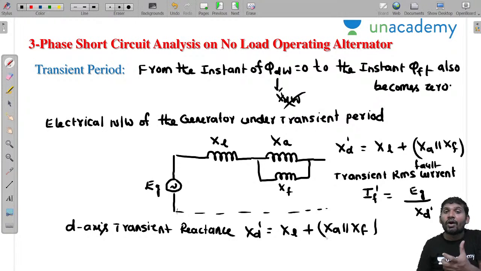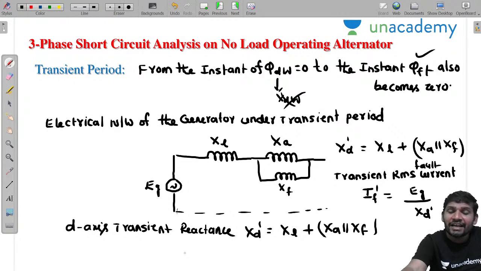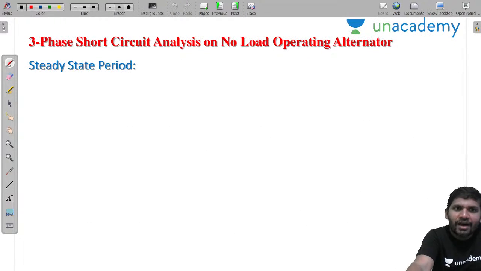Transition period. Once the transition period is completed, at the end of the transition period, this phi of t is also 0, meaning we are now under the steady state condition. The transition period is taken as greater than 2 cycles, up to 5 cycles. After this comes the steady state period.